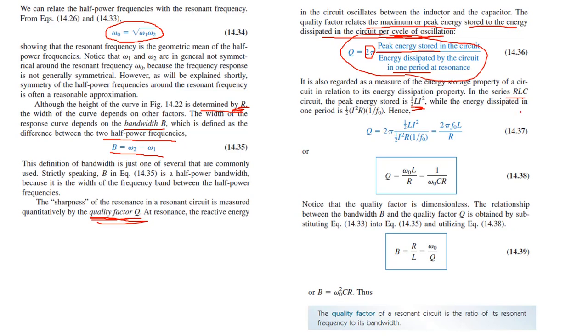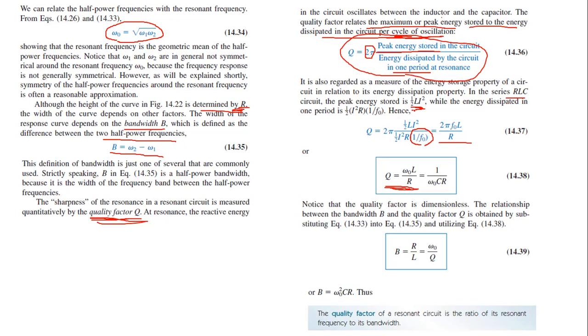What is the energy dissipated? Half I square R T, right? Instead of T we have 1 by f naught. This occurs at resonance, so frequency is f naught. Instead of T we have taken 1 by f naught. If we rearrange, we will get this equation, that is 2 pi f naught L by R. So Q will be equal to omega naught L by R. This is if we consider the inductor.